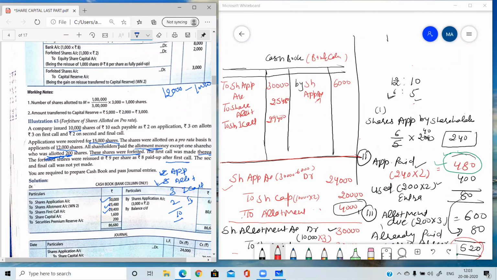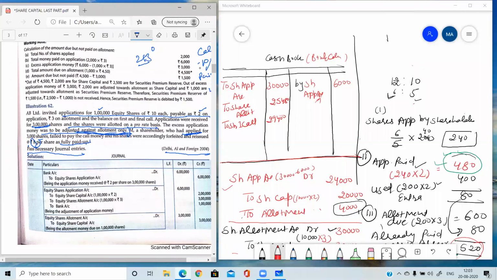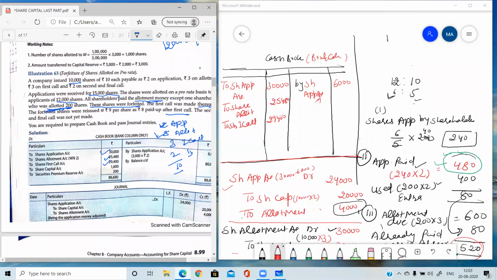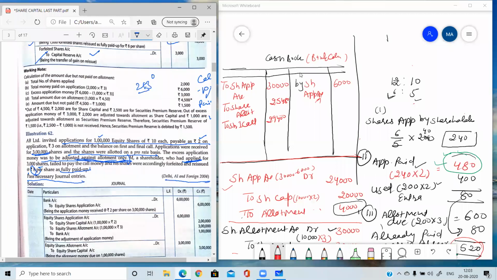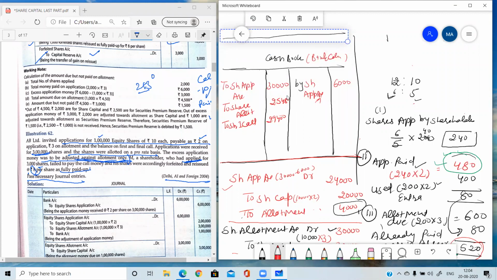Okay. Next, read the question. These shares were forfeited. The first call was made thereafter. The forfeited shares were reissued. Now, after making the first call, then the forfeited shares are reissued. Just consider the sequence of the journal entries. आपको journal entries का sequence consider करना है, please.